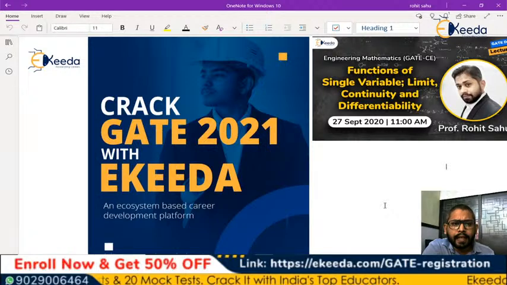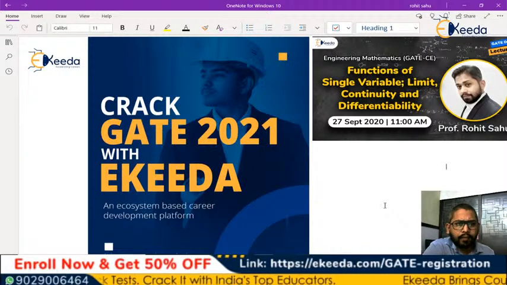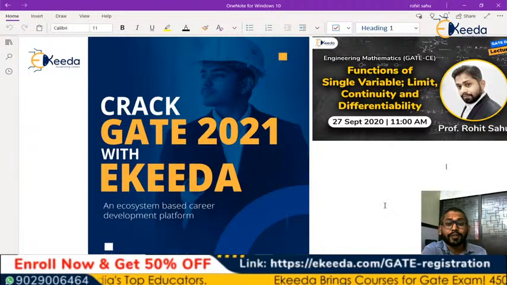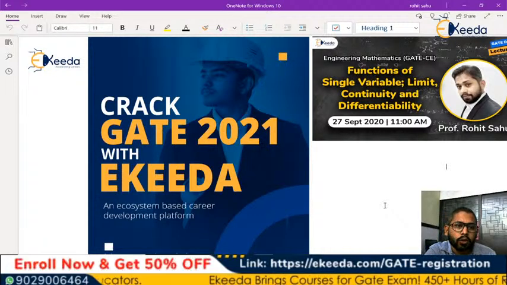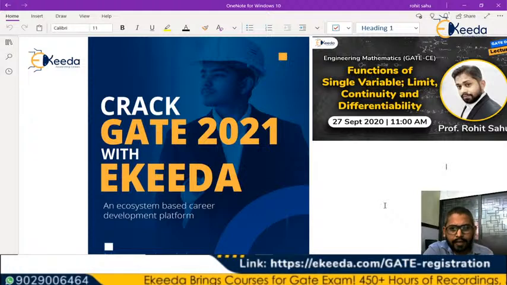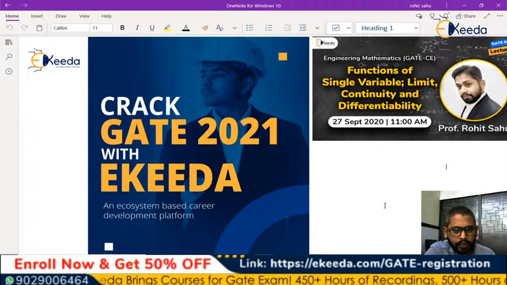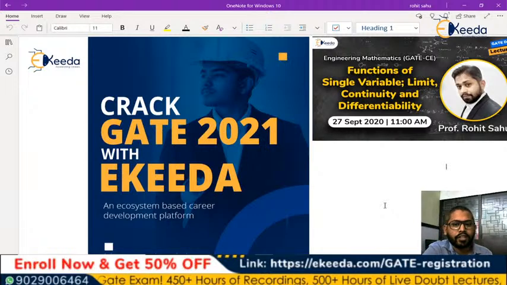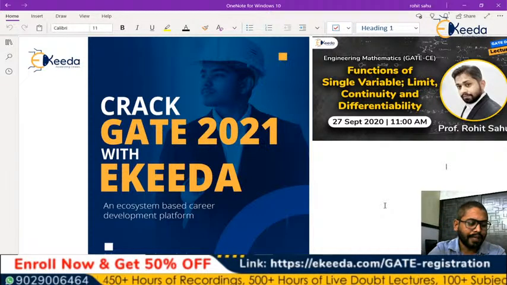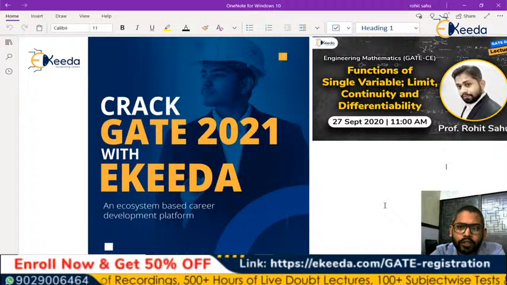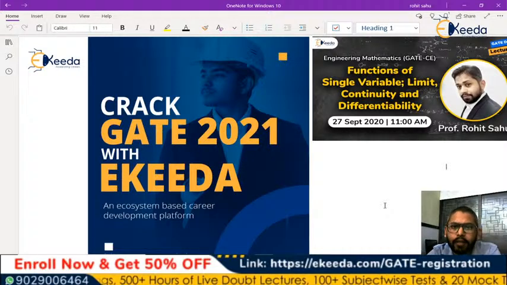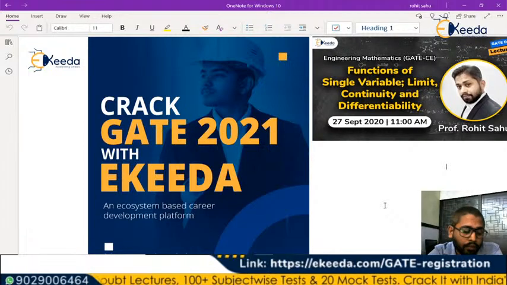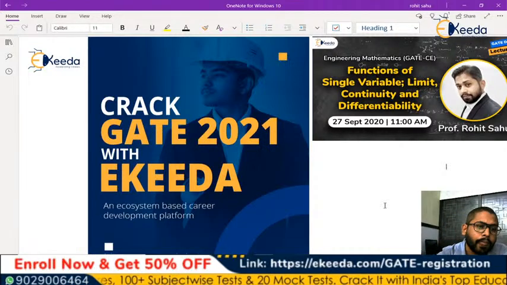I have already said that we have a good weightage of calculus in the examination, a good number of questions, and a good standard of questions. Today's session, as you can see on this clipboard, will be dedicated to the topic of limit, continuity, and differentiability. So let's move to the topic and start with the questions, and see how to solve them in a good, analytical and efficient manner, so that we can save some time and get the right answer, of course.